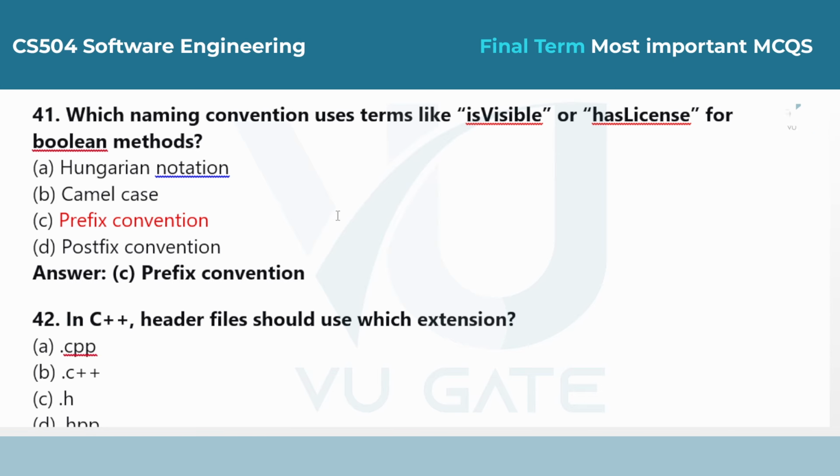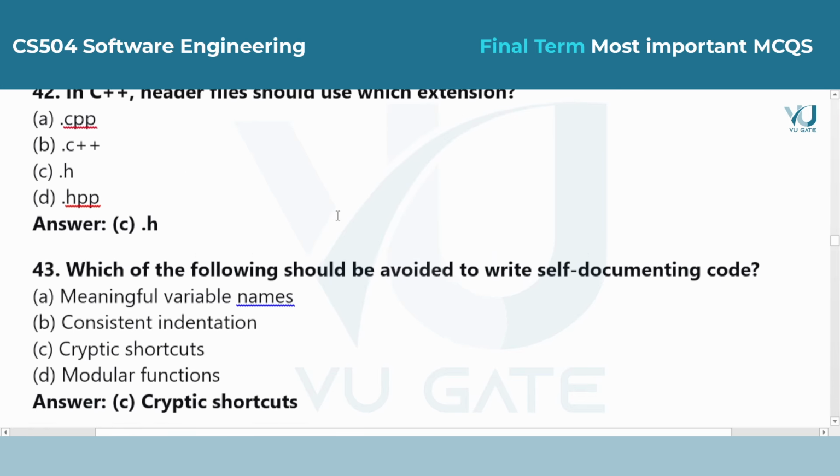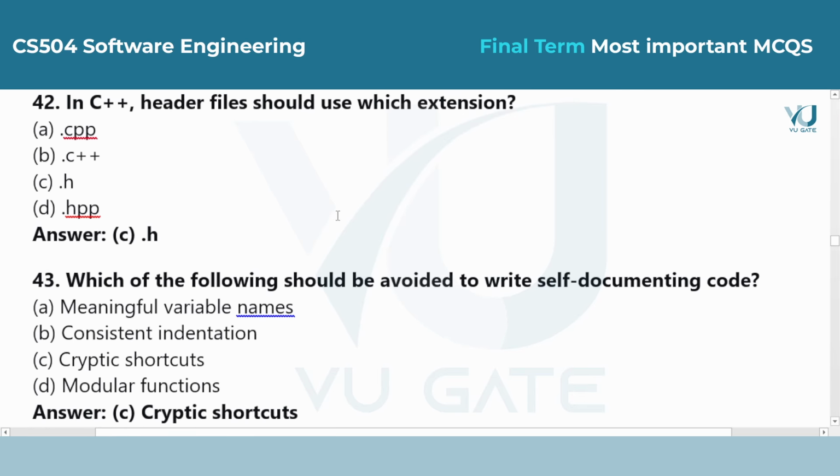Question 42. In C++, header files should use which extension? Answer is option C, .h. While some use different extensions, the standard convention for header files that contain class declarations and function prototypes is the .h extension.